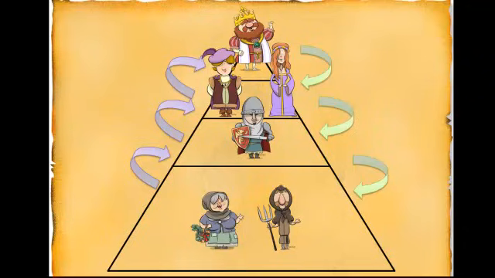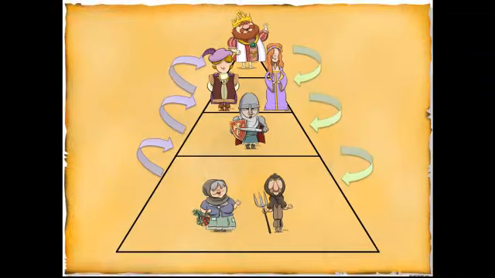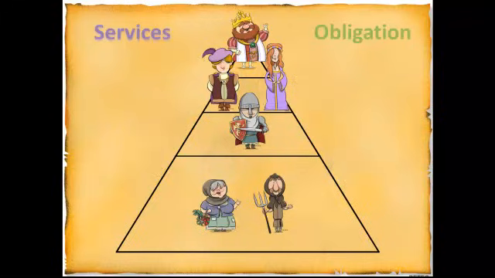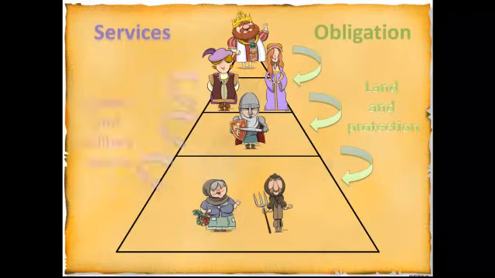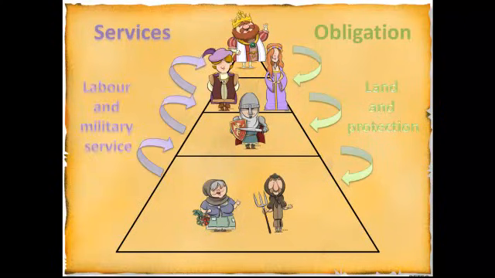So a very important feature of the feudal system was the obligations and services that each class owed to each other. So basically, the obligation of the higher classes in the feudal system is to provide land and protection to the lower classes. In return, the higher classes can expect labour and military service from the lower classes.